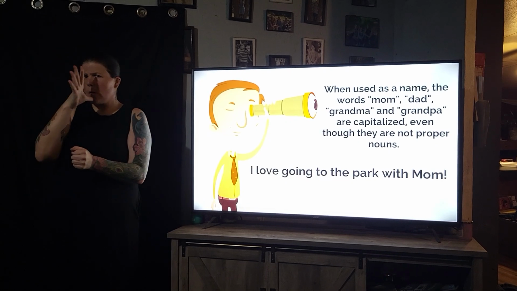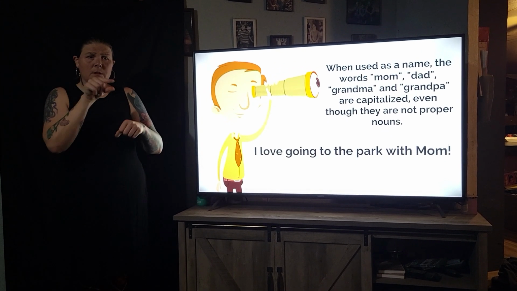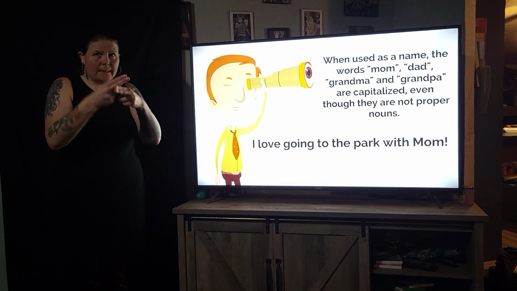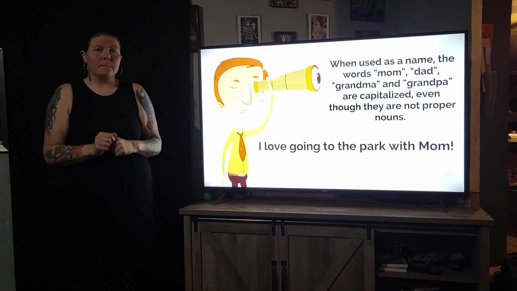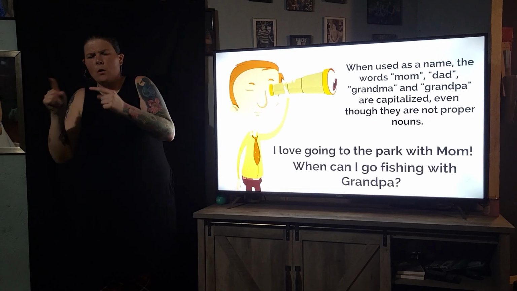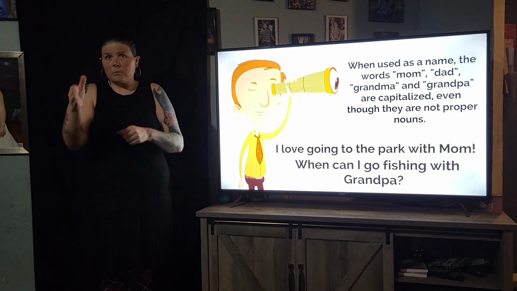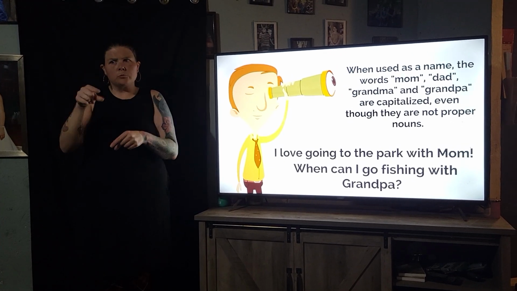The word mom is being used as a name, so it's capitalized. Or this one, when can I go fishing with Grandpa? Grandpa is being used as a name, so it is capitalized.